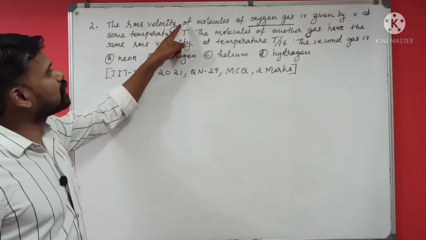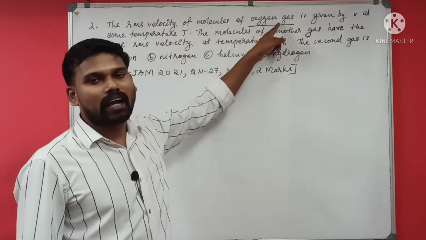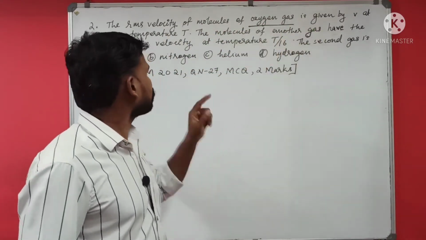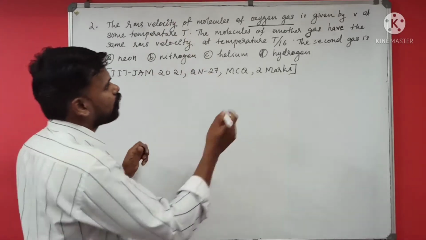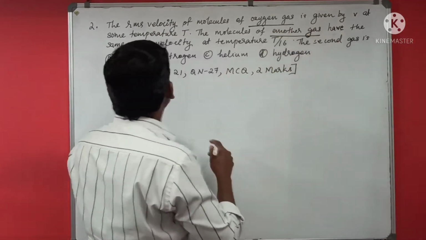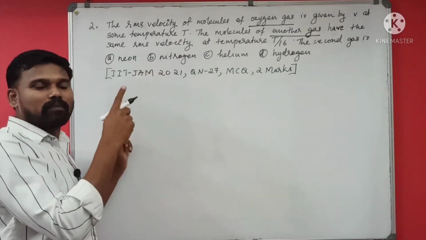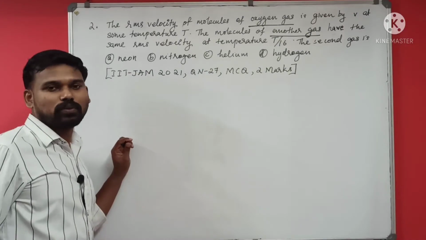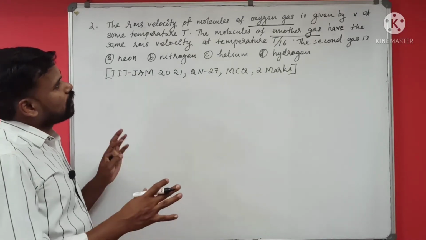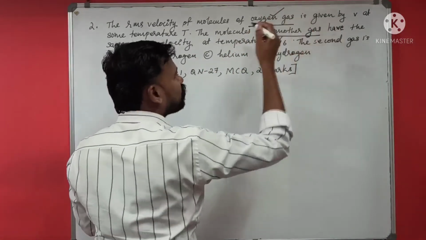The RMS velocity of molecules of oxygen gas is given by V at some temperature T. The molecules of another gas have the same RMS velocity at temperature T by 16. The second gas is which one? That's our question. So, first one is oxygen. We have to find the second gas.